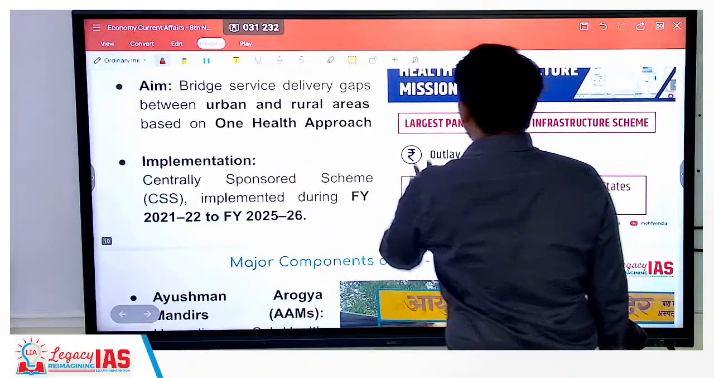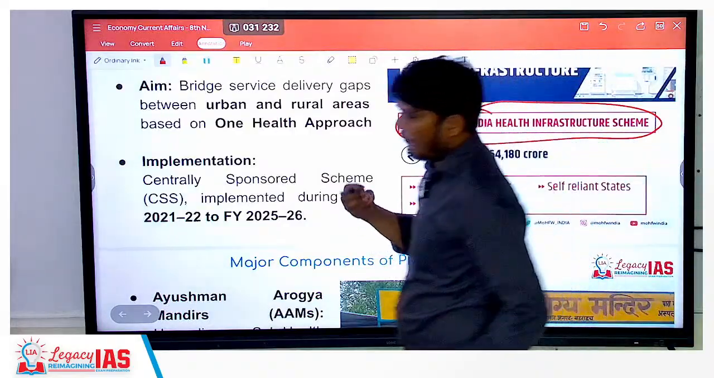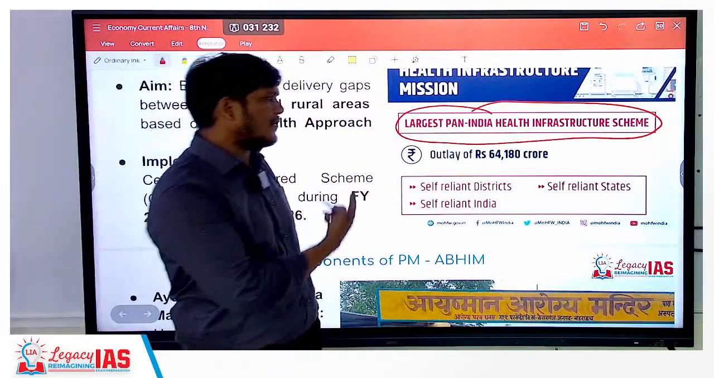Now what is this mission all about? It is going to be the largest pan-India health infrastructure scheme. Of course, it has to be. It's coming from the central government.